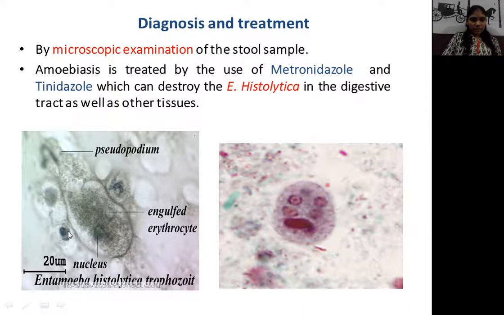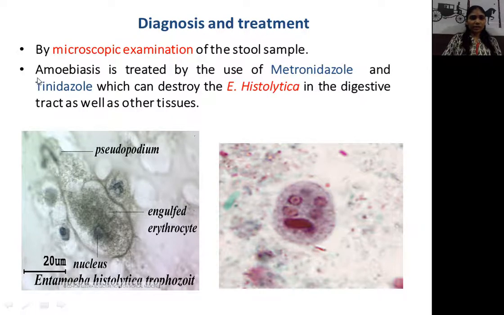After that you can see under the microscope this structure, that is the Entamoeba histolytica, and there is the quadrinucleated cyst. On the basis of that, the doctor can easily say that the person is suffering from amoebiasis. So this is the microscopic structure of Entamoeba histolytica and the quadrinucleated cyst. Can you see this? So this is the diagnosis process for the amoebiasis disease.